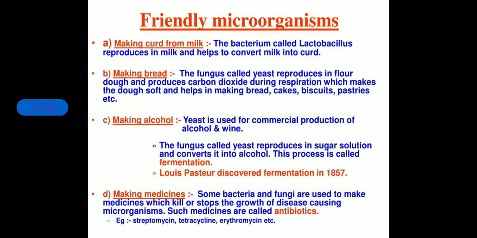Clear? So how do these vaccines work basically? When these antibodies are injected inside the body in the beginning of life, what would happen? They remain there inside the body.